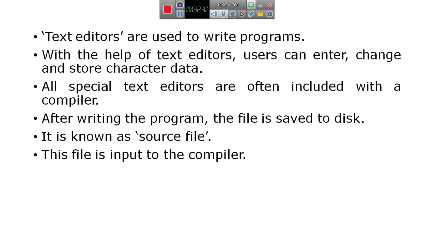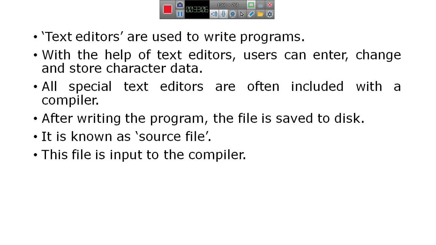After writing the program, the file is saved on the hard disk with the extension .c.